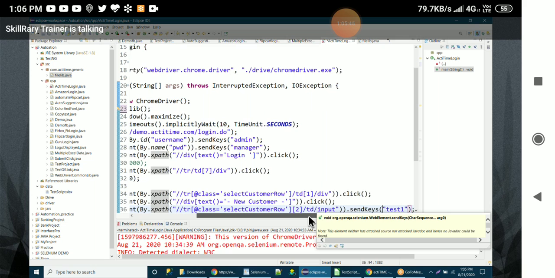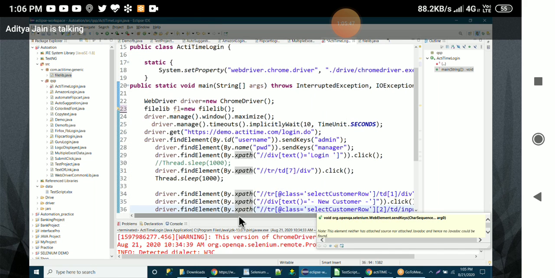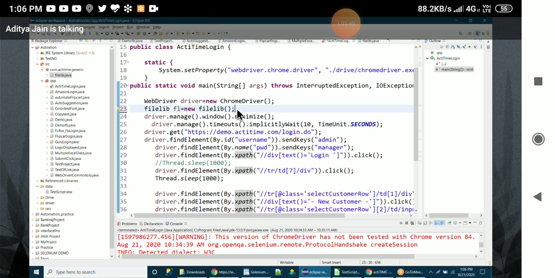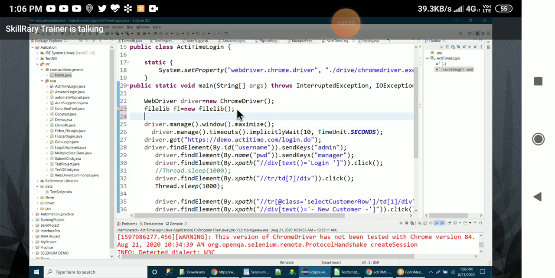After line number 23, click on enter. Customer name equals f1 dot. What is that, f1 or fl? Put that.